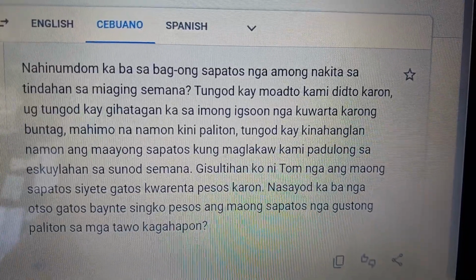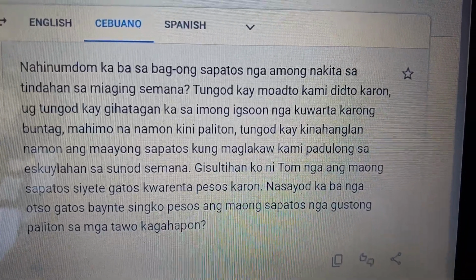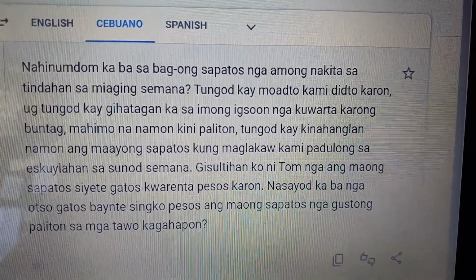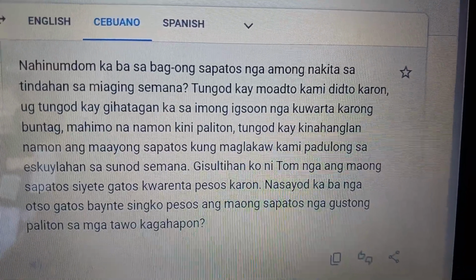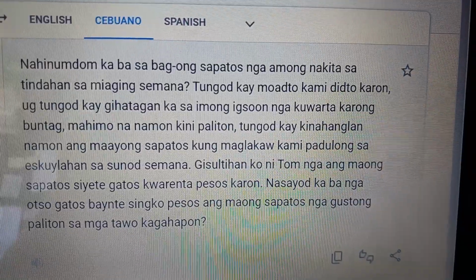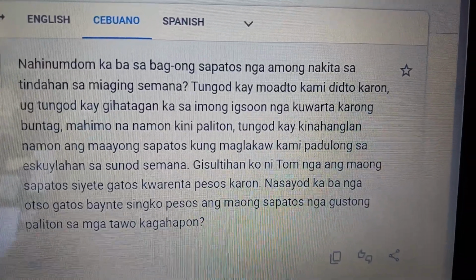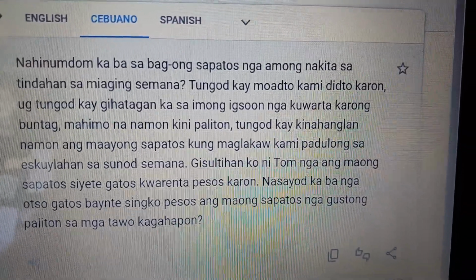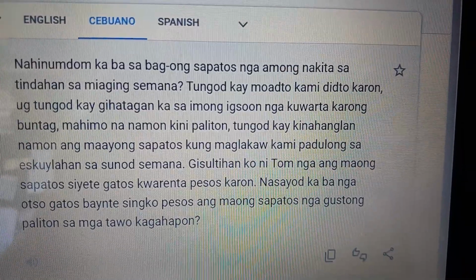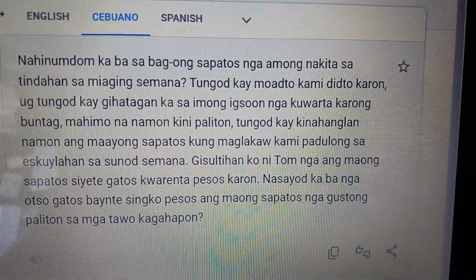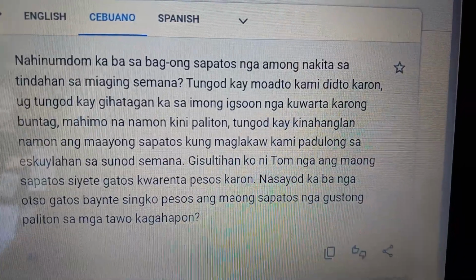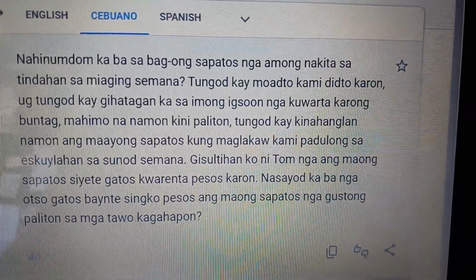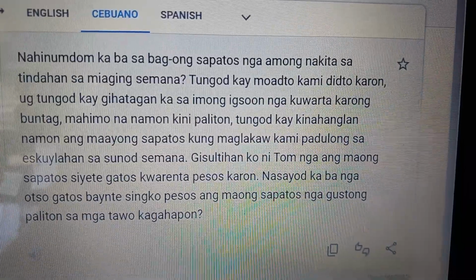New shoes, bag-o nga sapatos. We're going to combine bag-o nga to bag-ong. So we're talking about the new shoes. So that's not the focus. We'll mark that as sa. Sa bag-ong sapatos. Do you remember the new shoes? Nahinomdom ka ba sa bag-ong sapatos?